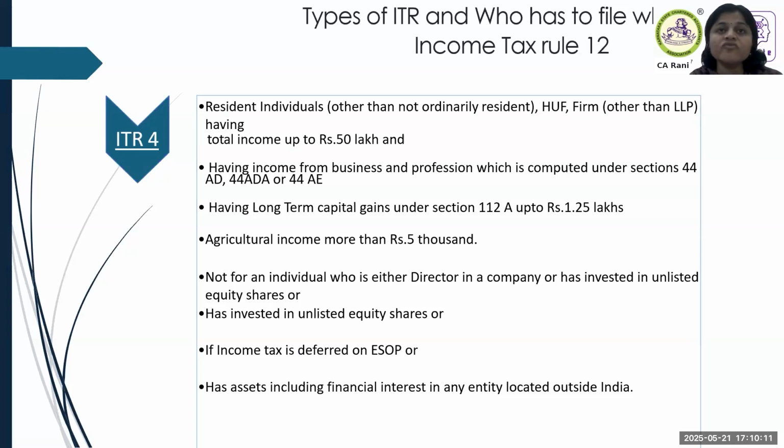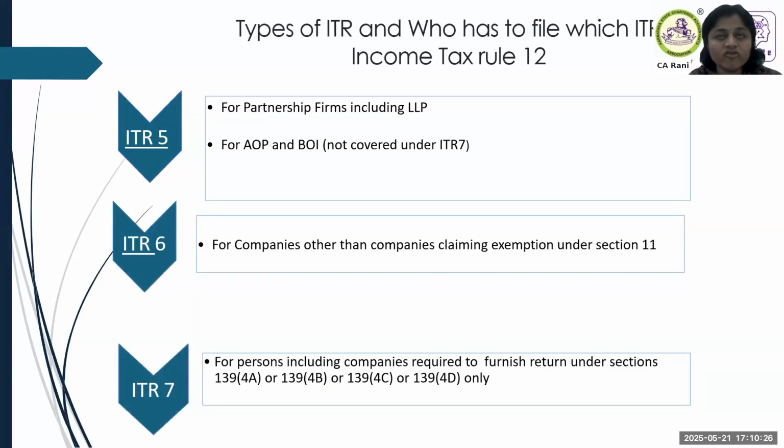If total income is above 50 lakhs, you can't use ITR 4. Again, if it is an RNOR, you can't choose ITR 4. So there are its own challenges, the form will change depending upon the category. ITR 5 is for firms, IOPs and all, ITR 6 is for companies, and ITR 7 is for the entities with income tax exemption, under section 12.